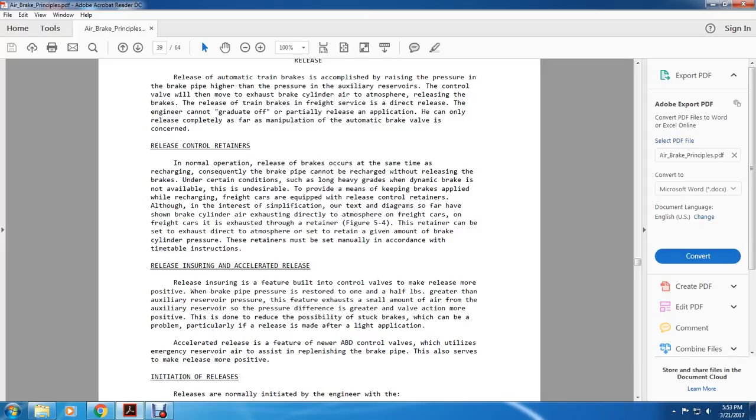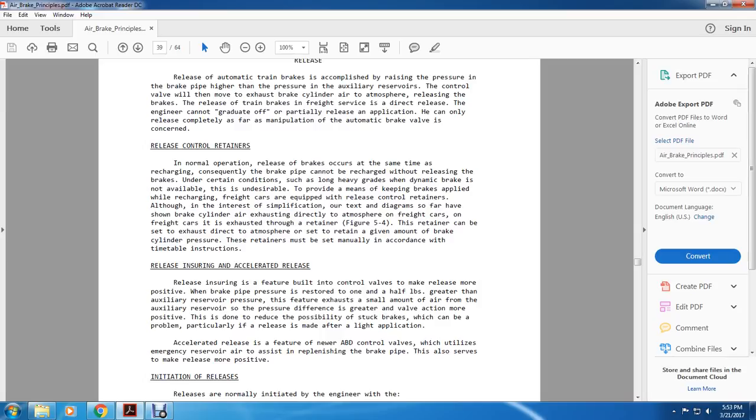He can only release completely, as far as the manipulation of the automatic brake valve is concerned. Release control retainer. In normal operation, release of the brakes and recharge occur at the same time, and consequently the brake pipe cannot be recharged without releasing the brakes. Under certain conditions, such as long heavy grades where the dynamic brake is not available, it is desirable to have a means of keeping the brakes applied while recharging, so freight cars are equipped with release control retainers.